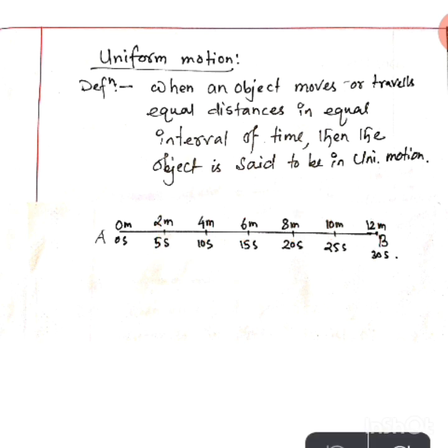Now the object moves 2 meters in 5 seconds, again 4 meters at 10 seconds, then 6 meters. This is how the object is moving. If the object has to move from A to B, it will definitely take some time. In the first 5 seconds it has gone 2 meters, in 10 seconds 4 meters, and it is moving 6 meters in 15 seconds, like that.